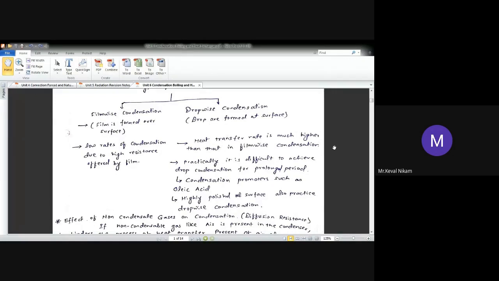Now, is it practically easier to achieve dropwise condensation? Not at all. It is practically very difficult to achieve dropwise condensation in a man-made system. Yes, by nature it is possible. Even the dew drops in the morning are nothing but a condensation process. They occur from the condensation process.